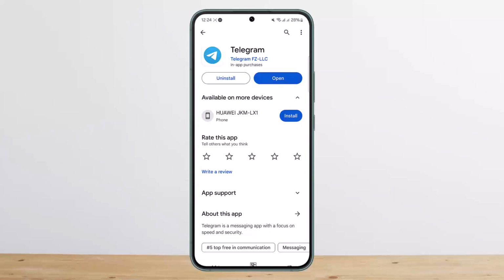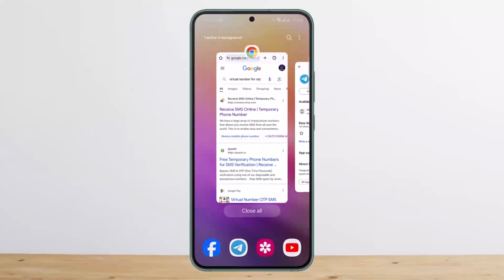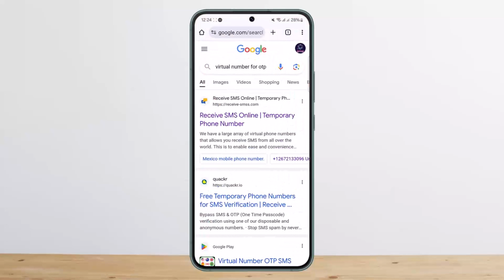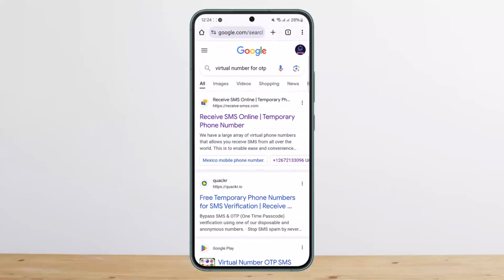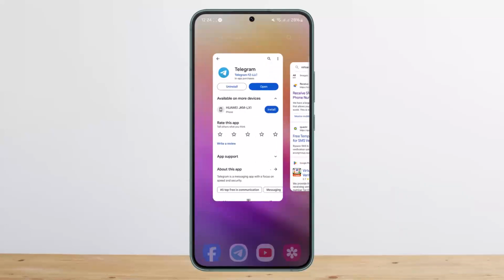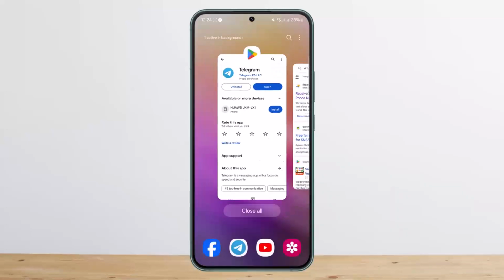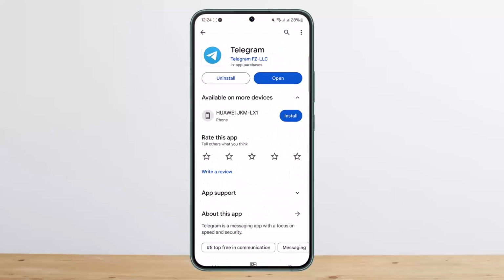However, if you don't have an actual phone number or SIM card, or you don't want to use your personal phone number to do so, alternately you can go ahead on your browser and search for virtual number for OTP. There you can head into any of these links. I'll recommend you the first link there. You'll get the free ones there. However, if you want paid ones, you can get the paid one for virtual numbers, and then you can use it to log in to verify your account to get the verification code.